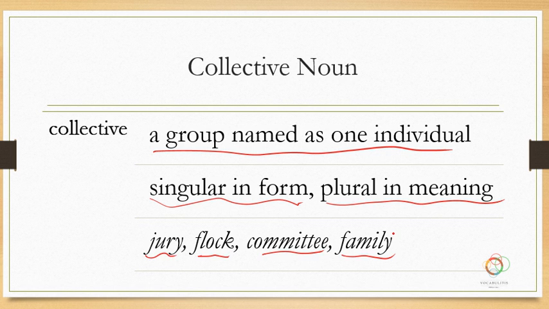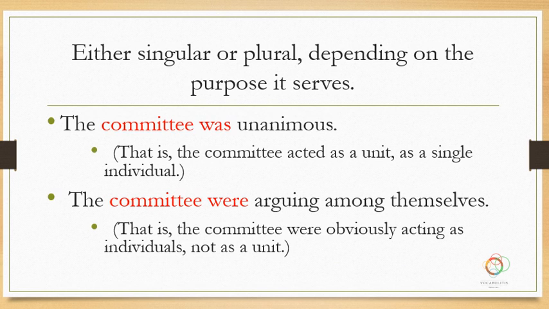So if you say one family, you're still talking about one group, and if you said families, you would be talking about two groups, three groups, or four groups, separate groups, and each group would be a group of individuals in it. Okay. So the word may be either singular or plural. Okay, in usage, that means that you're going to choose the verb as singular verb, family is or family are, depending on the purpose that it serves.